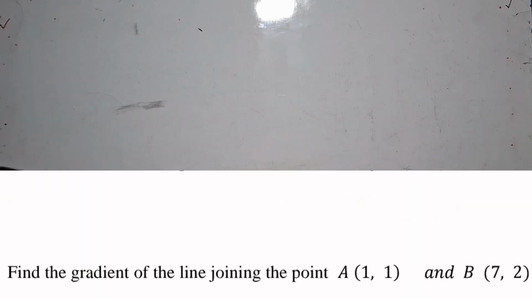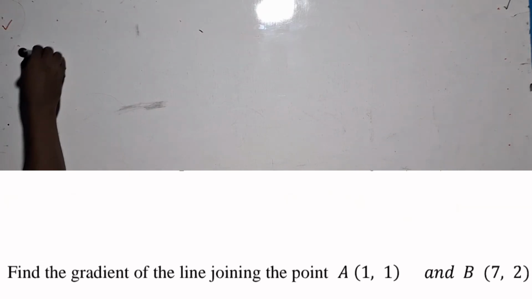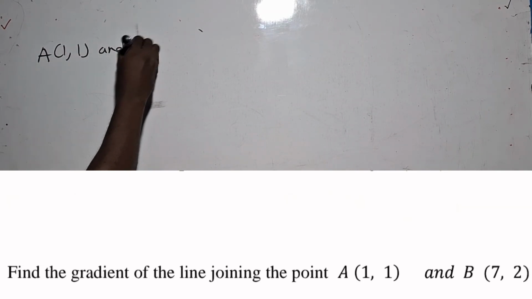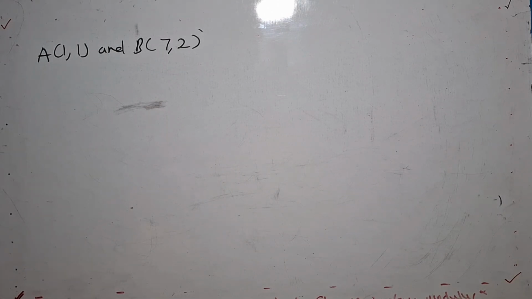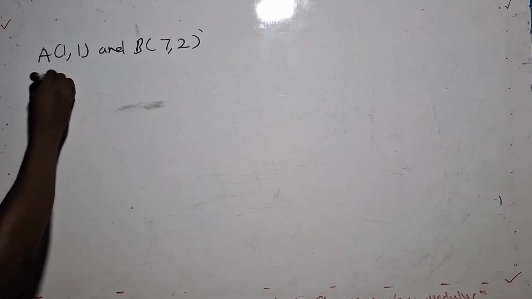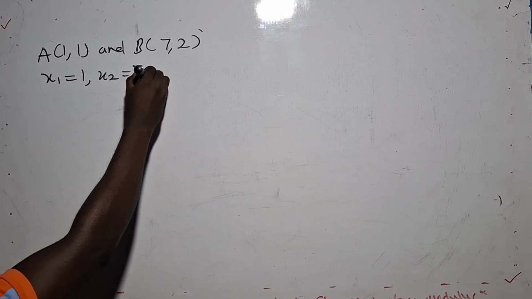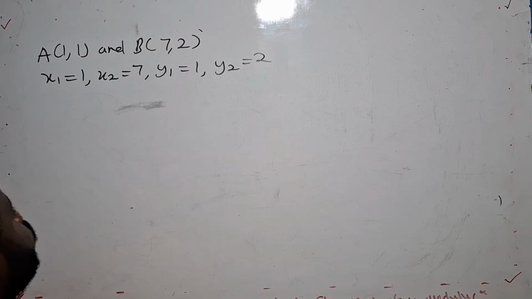The first question says, find the gradient of the line joining the point A (1, 1) and B (7, 2). And I've told you earlier, you have to be able to identify, since we are using the change in x and the change in y. So my x1 is 1, my x2 is 7, my y1 is 1, and my y2 is 2.